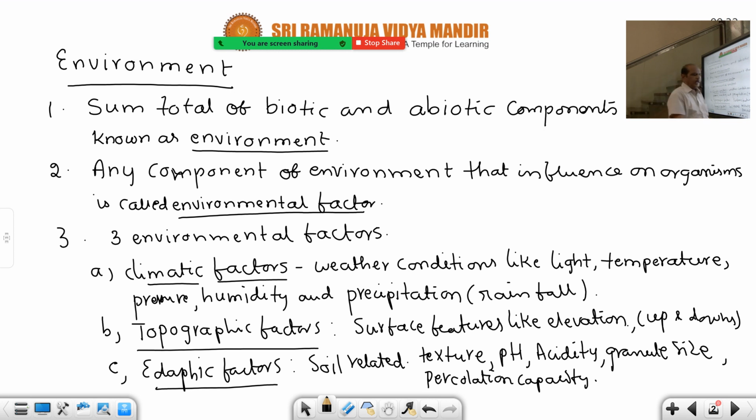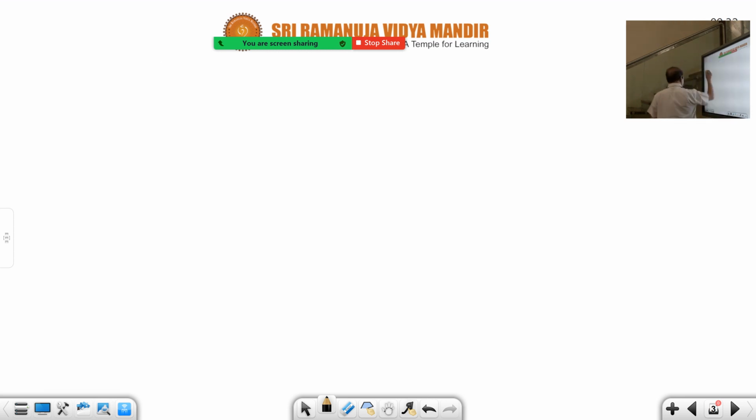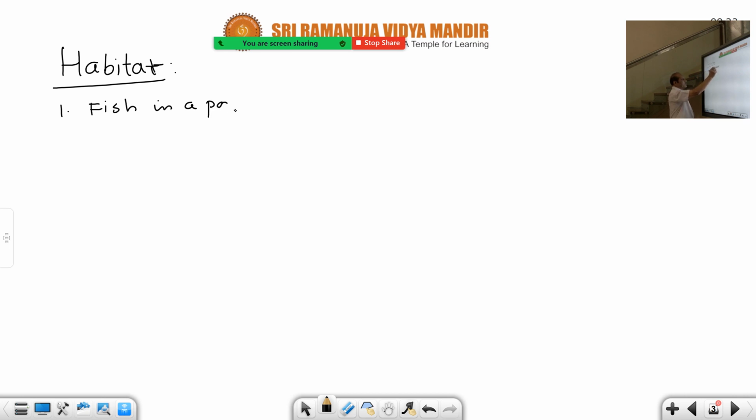Now then, habitat and niche are discussed here. The next heading is habitat. First let us take the habitat of the environment. In the environment there are, for example, fish living in a pond. The first example is fish in a pond.